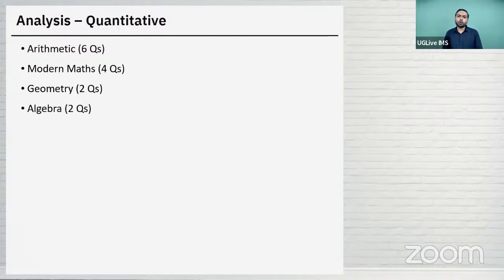Now, here there are two questions on algebra. Both questions were based on linear equations. Okay, so one question was based on the fare of an adult and the fare of a child. Basically, there is a fixed cost and a variable cost. So the variable cost of a child is half that of an adult, and so on and so forth. The price of one ticket was given and the price of one adult and one child ticket was given, and you were supposed to find out what is the fixed cost and what's the variable cost. So still you need to form an equation and get it done. So that was manageable, I would say. Okay, not very difficult. That should have been attempted.